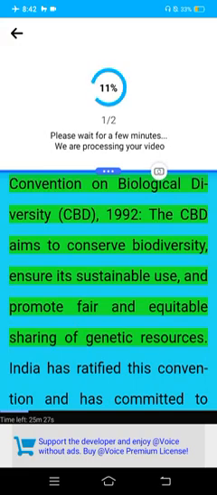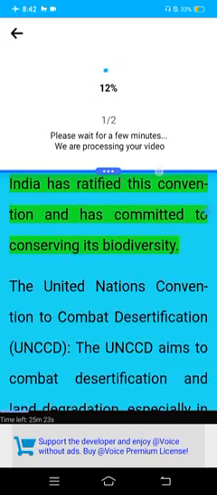Convention on Biological Diversity (CBD) 1992. The CBD aims to conserve biodiversity, ensure sustainable use, and promote fair and equitable sharing of genetic resources. India has ratified this convention and has committed to conserving its biodiversity.